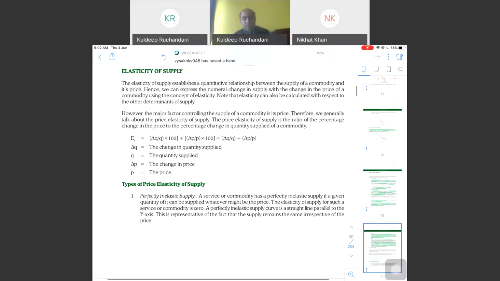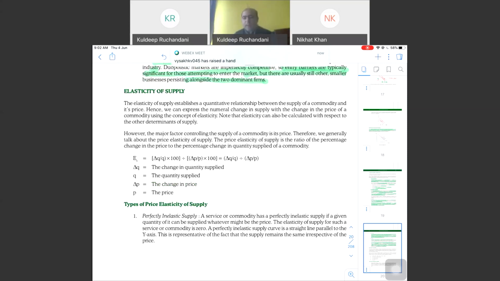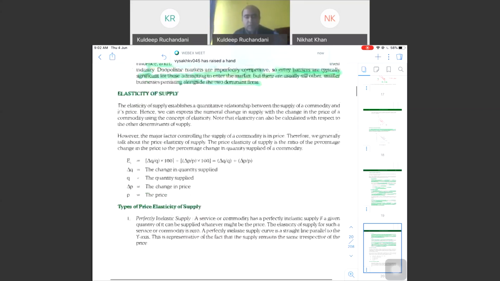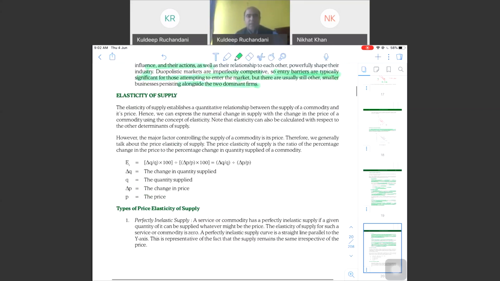So let's understand elasticity, because we have understood elasticity of demand, elasticity of supply is also going to be very easy. Let me continue with this session. I will go through the chat box in the end and answer each question. So let's complete the chapter first. Elasticity of supply. Here what we are going to study is how much the change in quantity supplied will be because of the change in price. Exactly the same as what we discussed in quantity demanded.